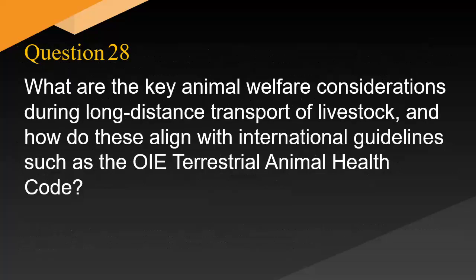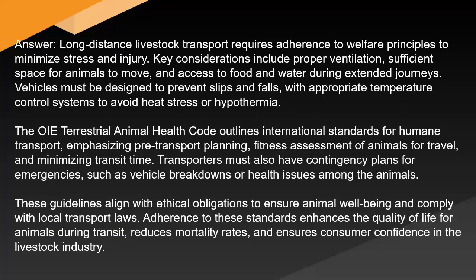What are the key animal welfare considerations during long-distance transport of livestock, and how do these align with international guidelines such as the OIE Terrestrial Animal Health Code? Answer: long-distance livestock transport requires adherence to welfare principles to minimize stress and injury. Key considerations include proper ventilation, sufficient space for animals to move, and access to food and water during extended journeys. Vehicles must be designed to prevent slips and falls, with appropriate temperature control systems to avoid heat stress or hypothermia.